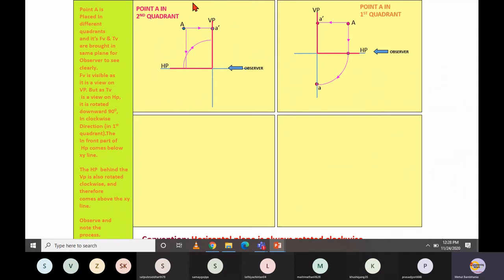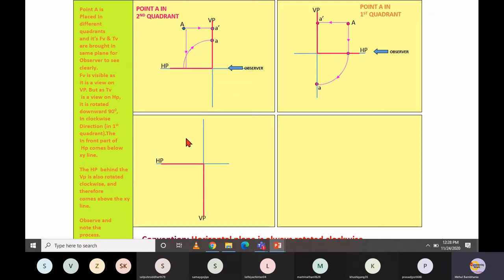But in this case, when you are working with the second quadrant, your top view and front view both actually appeared on the same plane. That means HP, the horizontal plane, and VP, the vertical plane, coincide, and because of that you are not able to interpret that drawing easily. So that was the issue with the second quadrant.